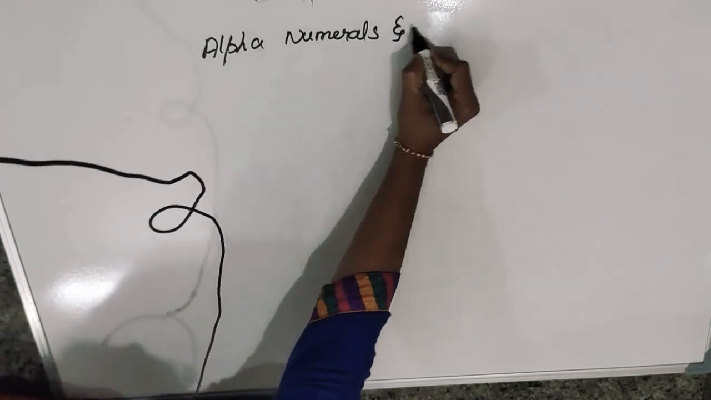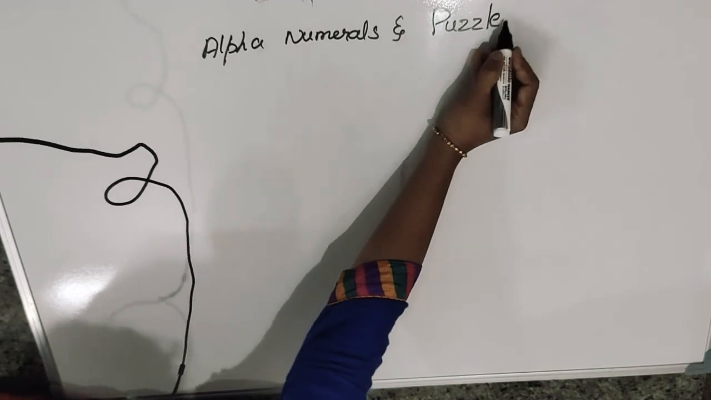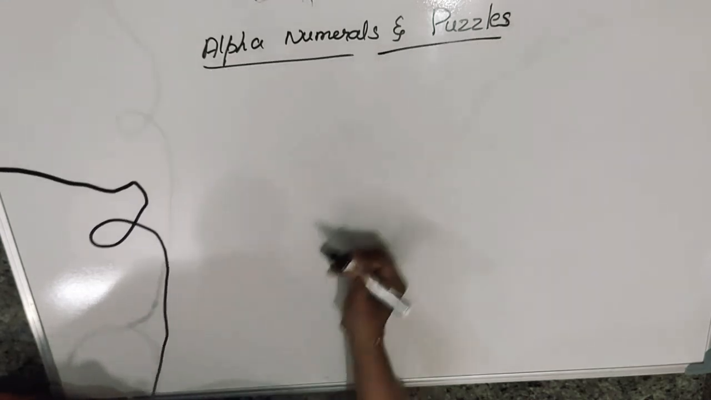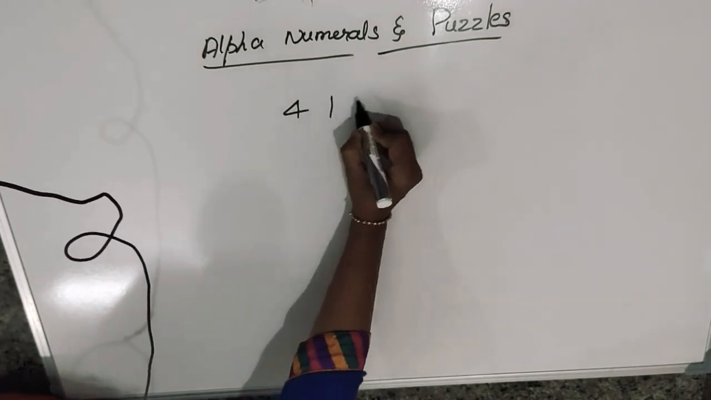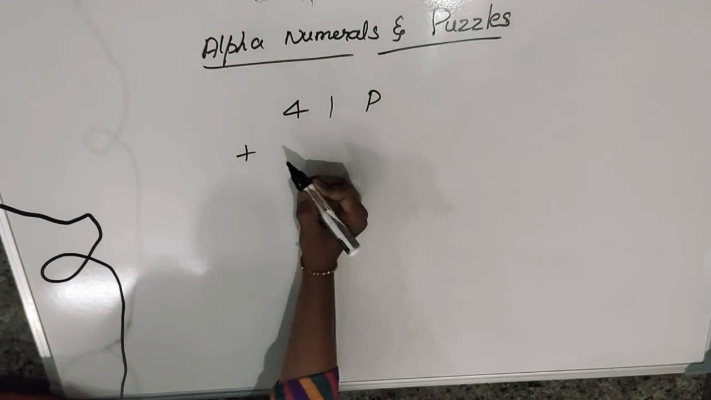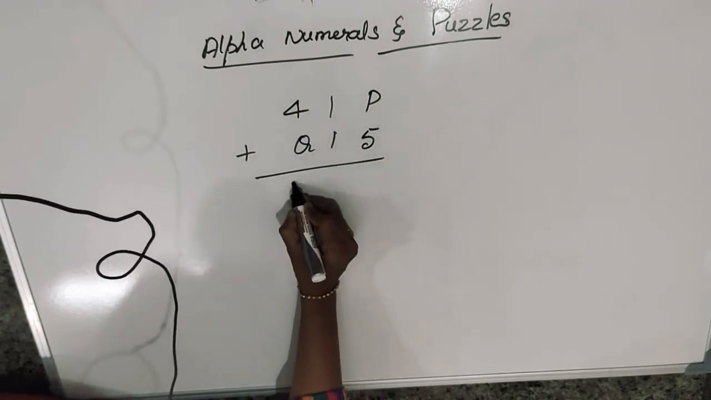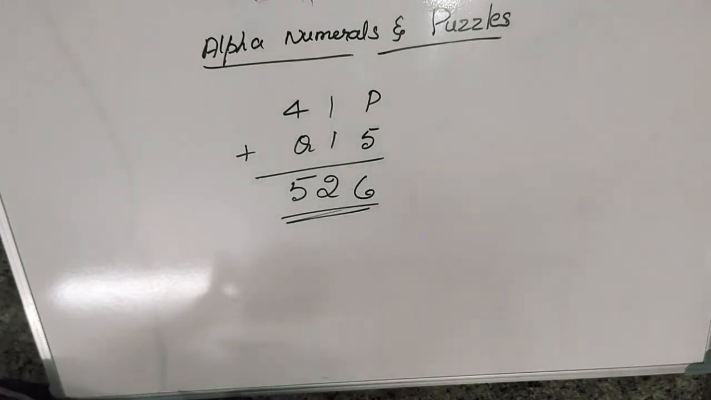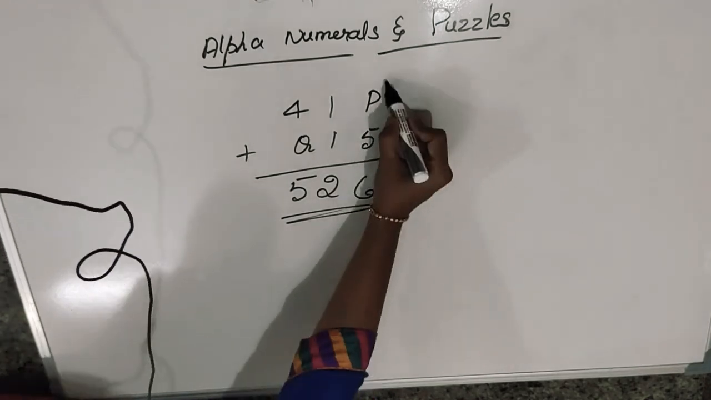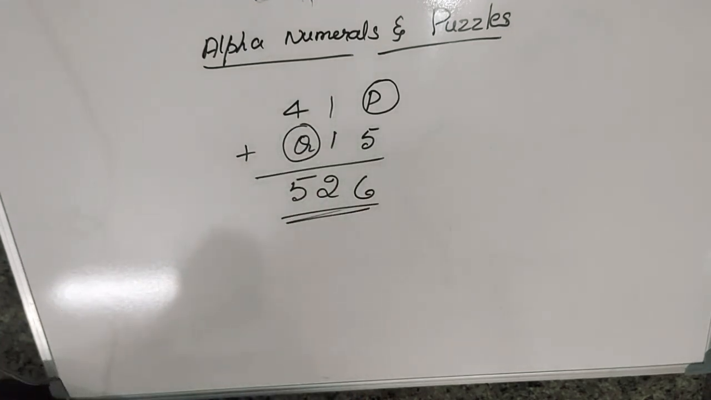Alphanumerals and puzzles. Puzzle type question. You are solving Sudoku-like puzzles. Here is one question: 41p plus q15, and the answer is 526. This is a 3-digit number addition, and the sum is also given, but 2 unknowns are given. These are the alphabets whose values we have to find out.